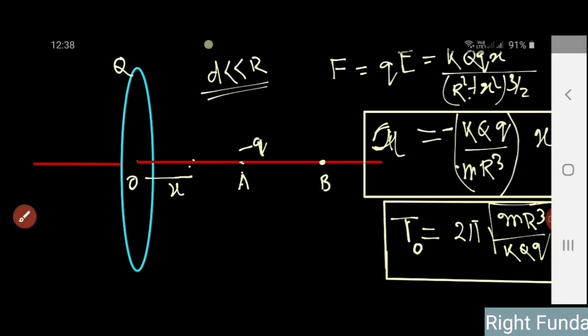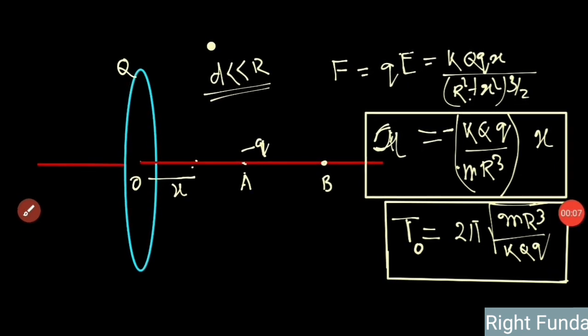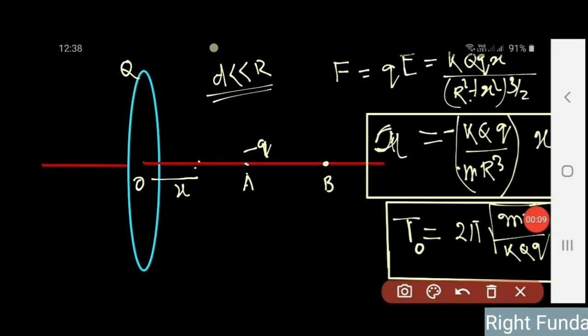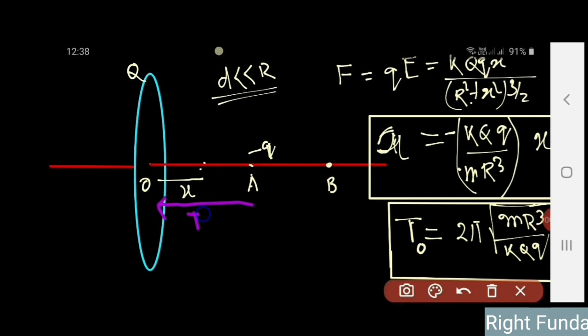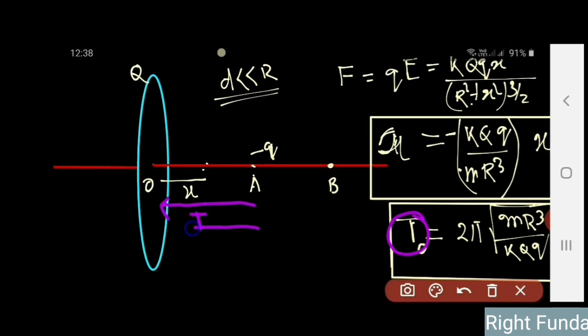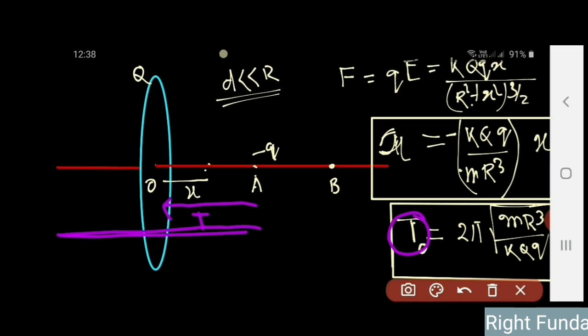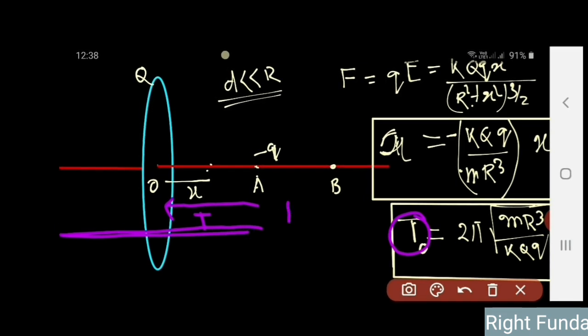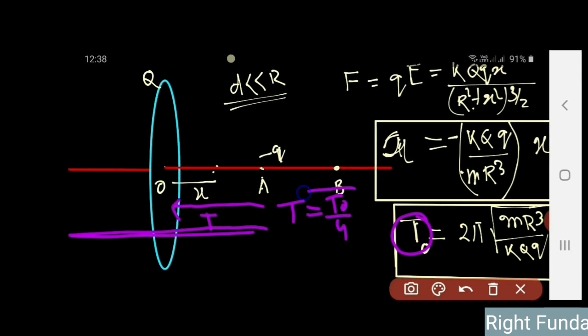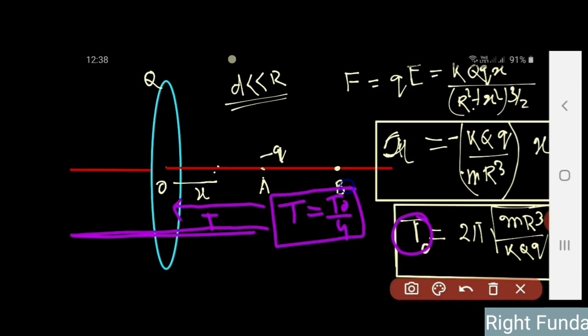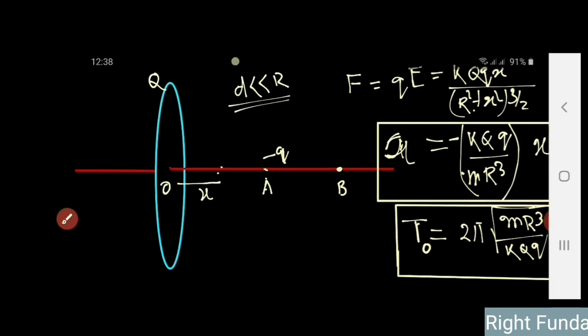Now what is given in the question is that when you release the charged particle from point A, then coming from A to O, it took time T, and we know this T naught is the time taken for going from here to here. So what is given to us is that this T is equal to T naught by 4, the time period of oscillation from O to A.